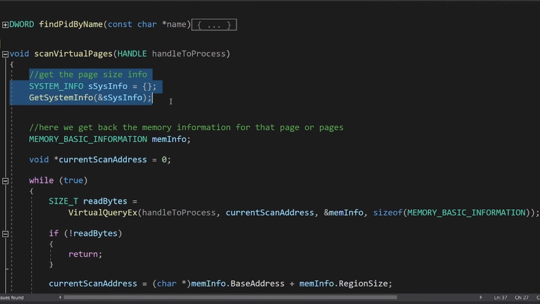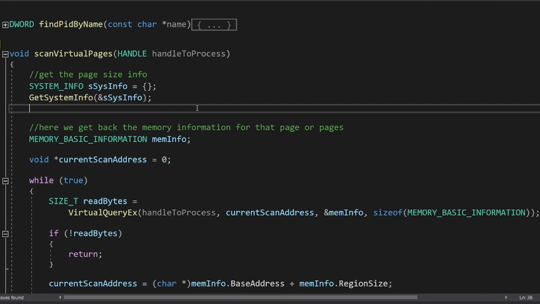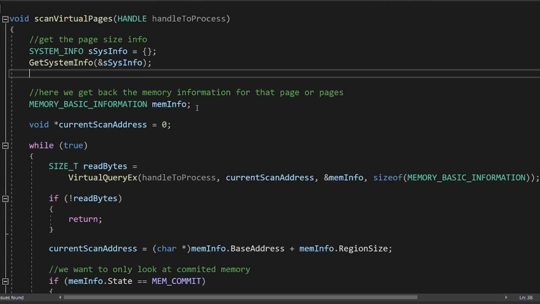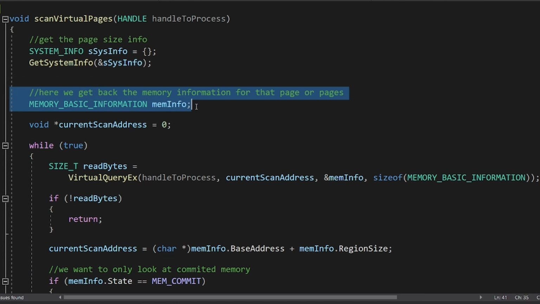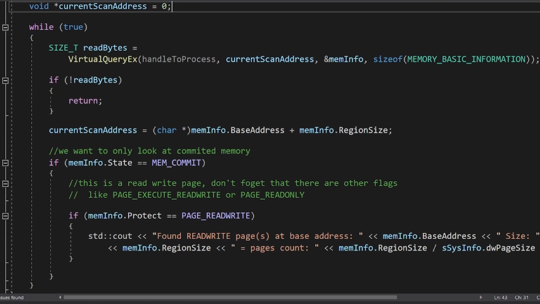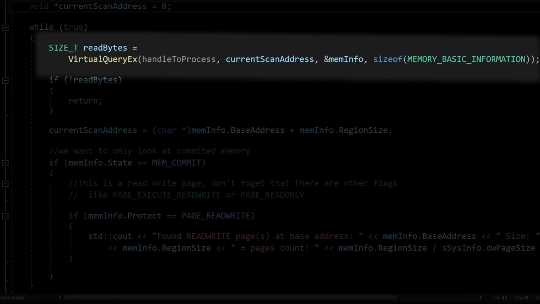First, I'm getting the page size, as I did in day 7. We will use this to display stuff later. Next, I have to create this memory basic information struct. Scanning the virtual space of a process works like this. You have this function called VirtualQueryEx. Unlike VirtualQuery, VirtualQueryEx allows you to scan other processes' virtual space rather than just your own.